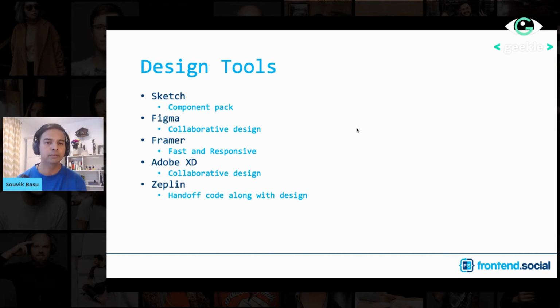Then there is Framer. The main thing that they advertise is being fast and supporting responsive designs. And then there is Zeppelin. Zeppelin got quite popular when one of the Vue core committers talked about it, saying that it made handoff so much easier between a designer and a developer. So it has a bunch of tools for that.